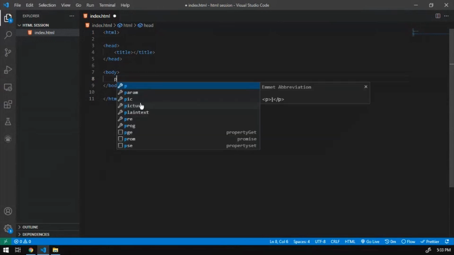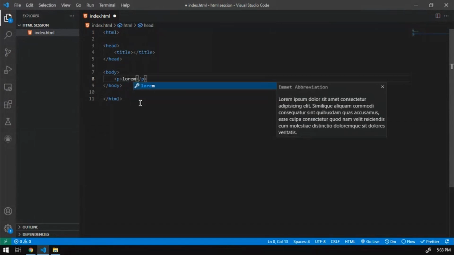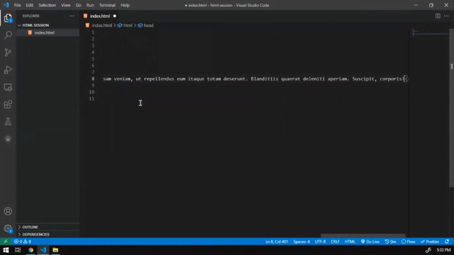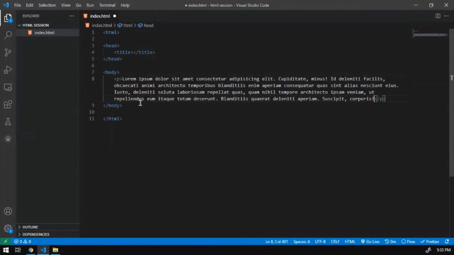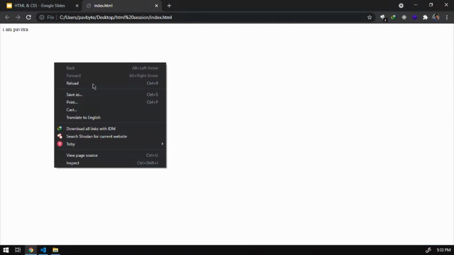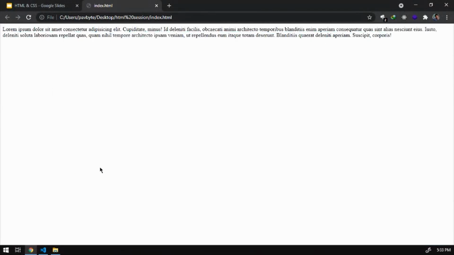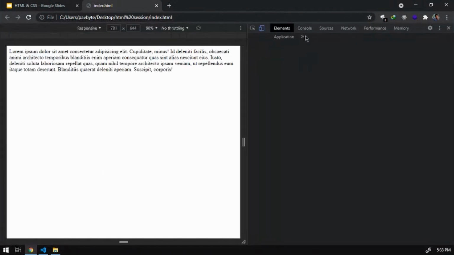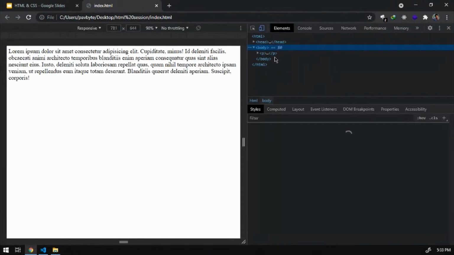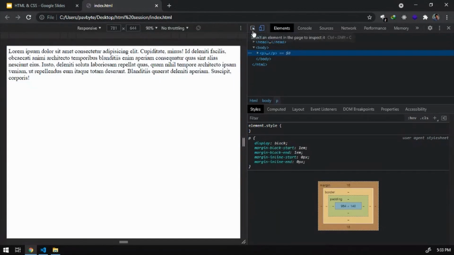For every specific thing there's tags. So paragraph tag is for adding some data. Like if we add this, a default to generate a long content on VS Code. That's why I love VS Code. So this is visible in here. Let me refresh. So this is a paragraph tag, and to verify how it is a paragraph tag, there are some developer tools. This could be a topic of discussion later on, but this is a paragraph tag.